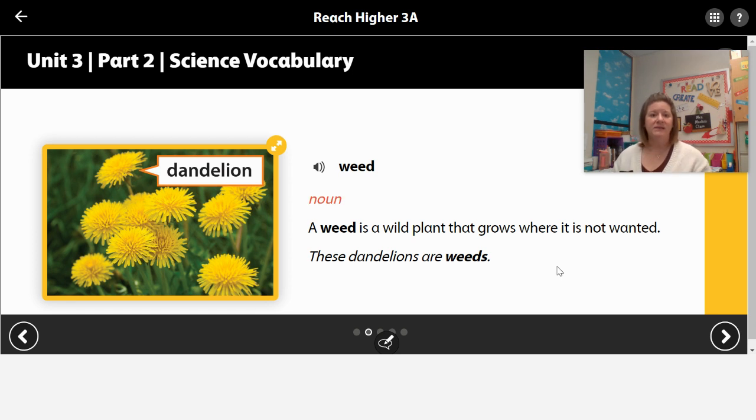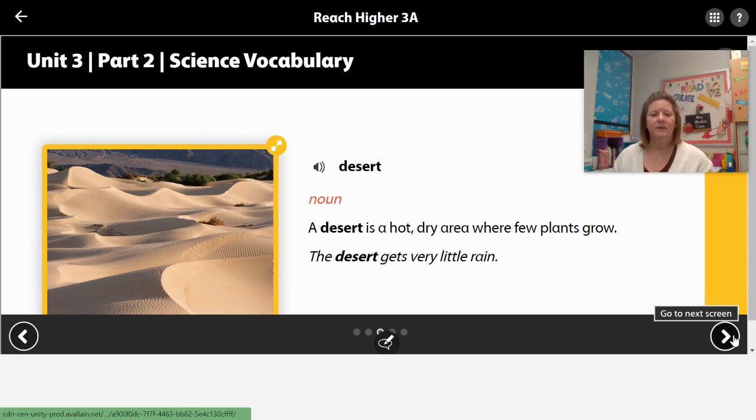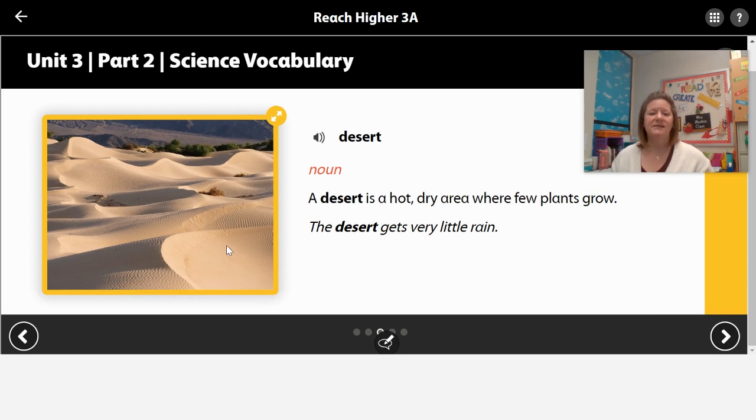Okay, now that we're back into the rhythm of things, I'm going to start moving a little quicker. Desert. A desert is a very hot, dry area where few plants grow. Desert is a noun. The desert gets very little rain. And here we can see a picture of a desert environment.